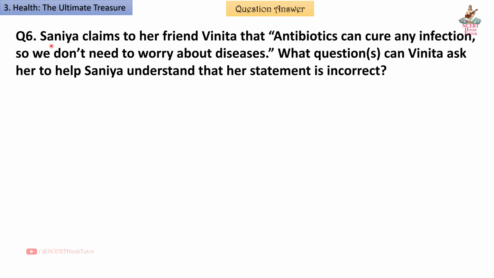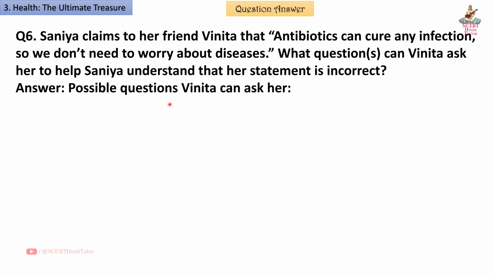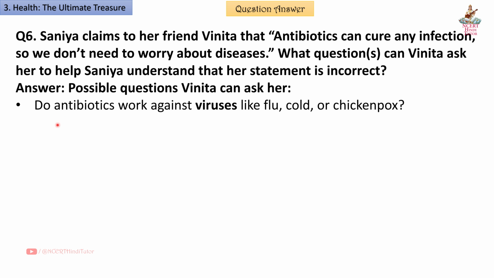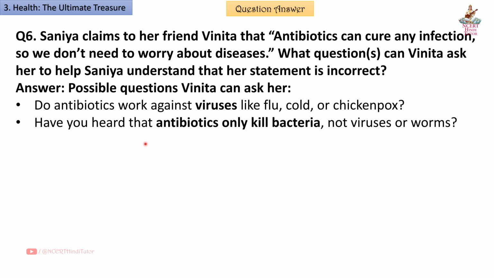Question 6. Sania claims to her friend Vinita that antibiotics can cure any infection, so we don't need to worry about diseases. What questions can Vinita ask her to help Sania understand that her statement is incorrect? Answer. Possible questions Vinita can ask her: do antibiotics work against viruses like flu, cold or chickenpox? Have you heard that antibiotics only kill bacteria, not viruses or worms?